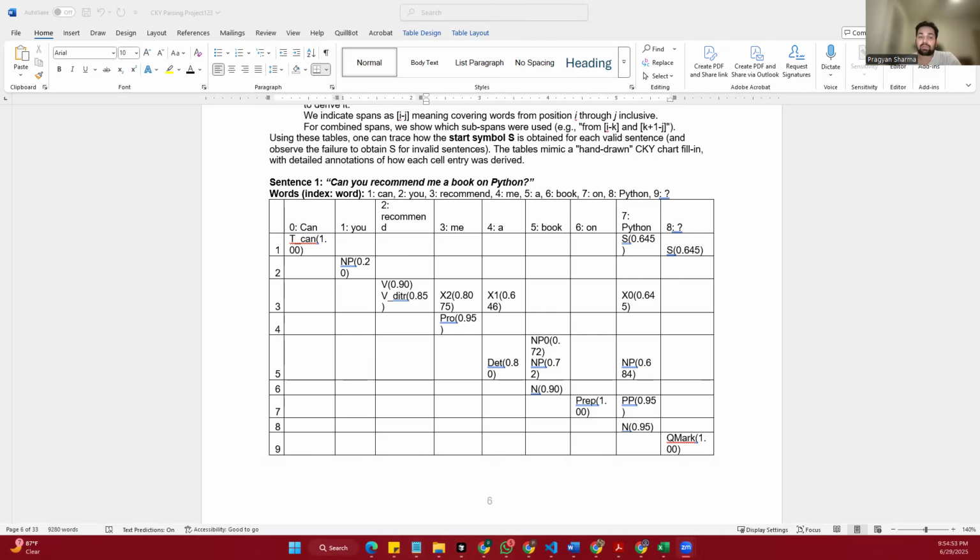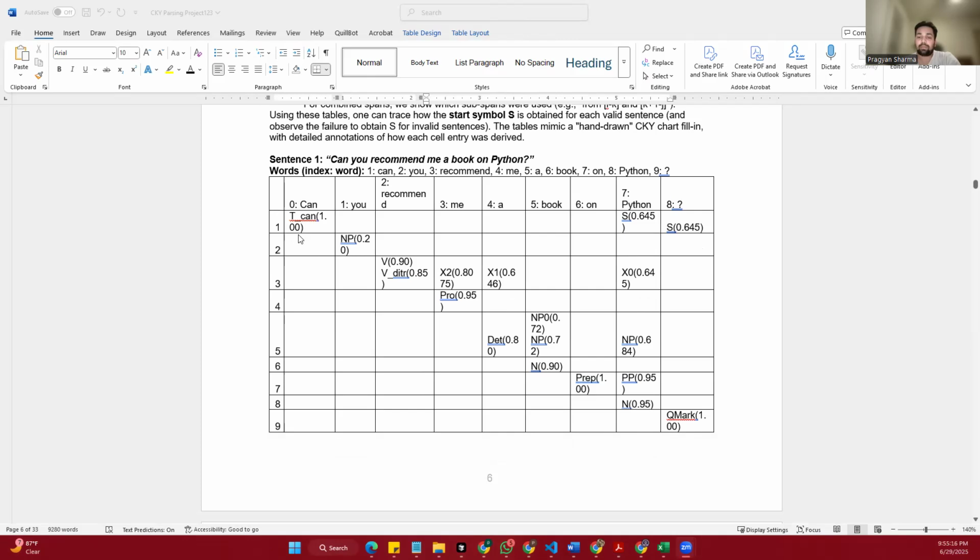We start by labeling each word in the sentence by its position. So word one is can, word two is you, word three is recommend, and so on. At the very first level, which we call length one, each word is assigned a basic grammatical category. For example, can is recognized as an auxiliary verb and marked as T_can. You is a noun phrase.